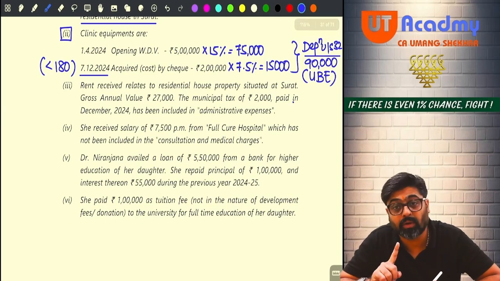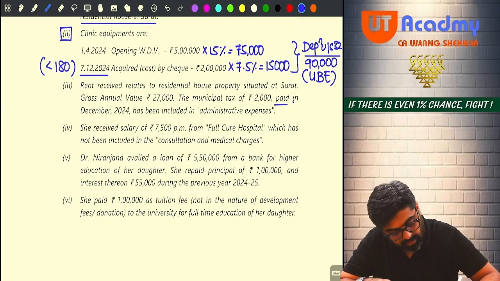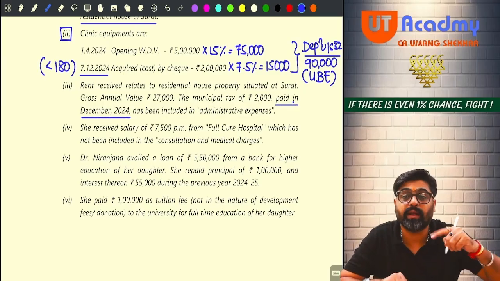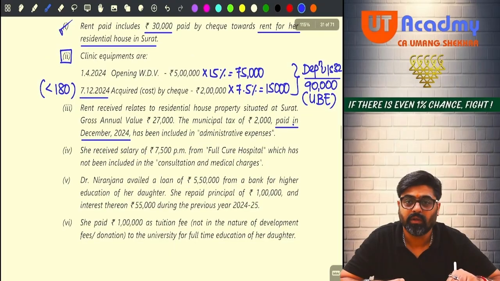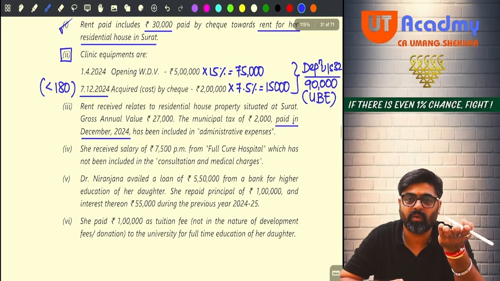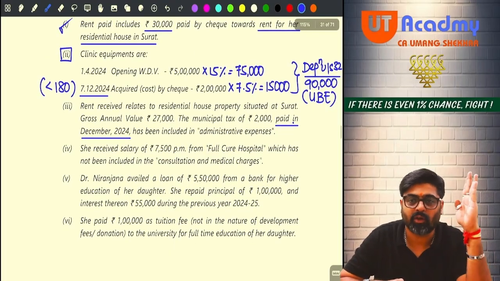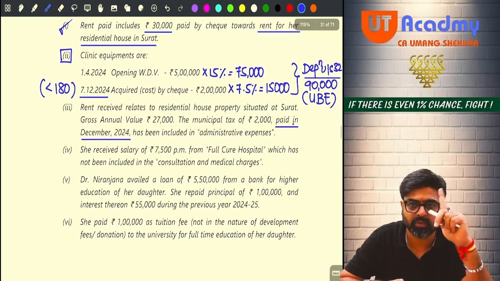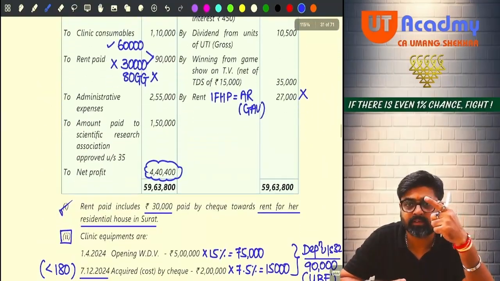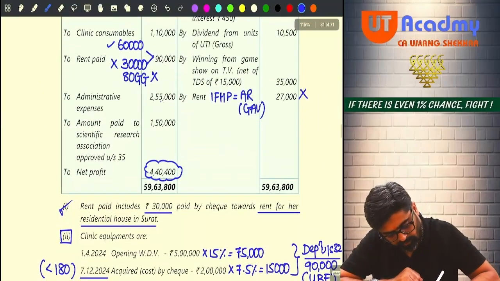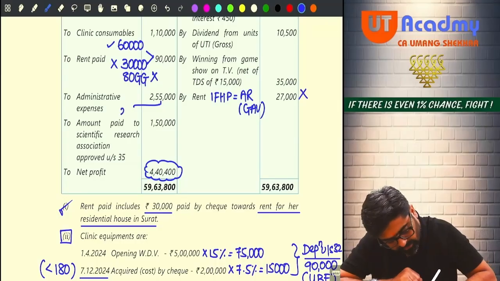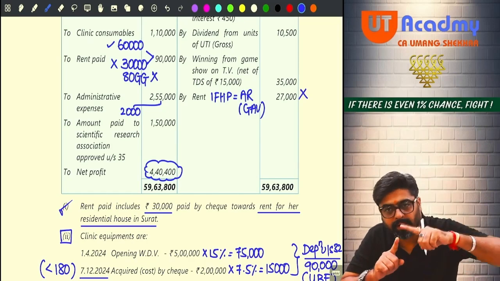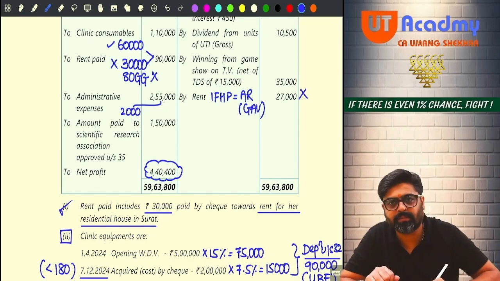Now, the municipal tax 2000 paid in December 2024 has been included in administrative expenses above. So how can you include the expense of your house property head under administrative expense? Is it your business related expense? No. So from your administrative expense, how much is that? 2,55,000. This 2,000 which is related to house property, municipal tax of a house property, this will go to house property. This is not your PGBP expense.